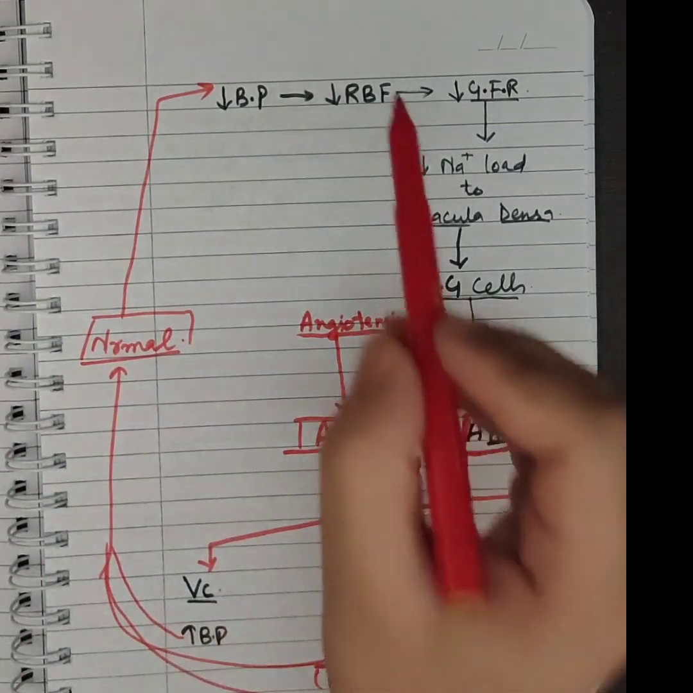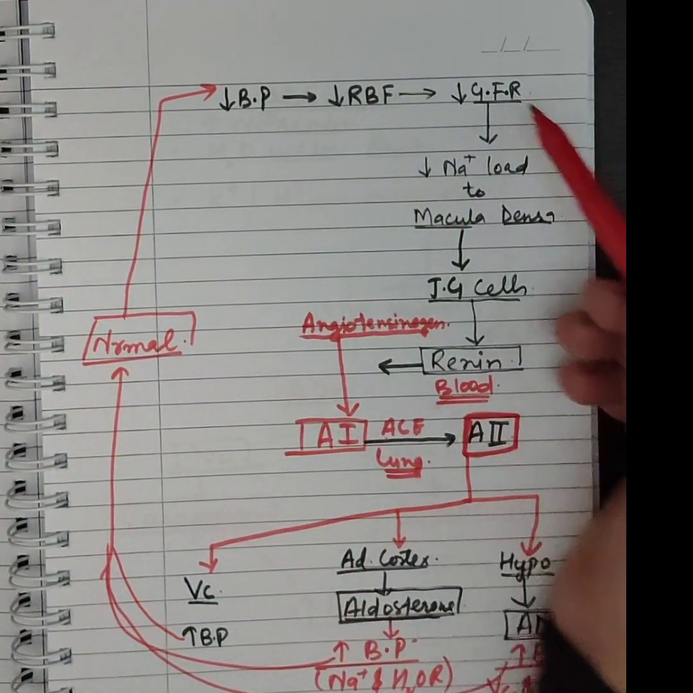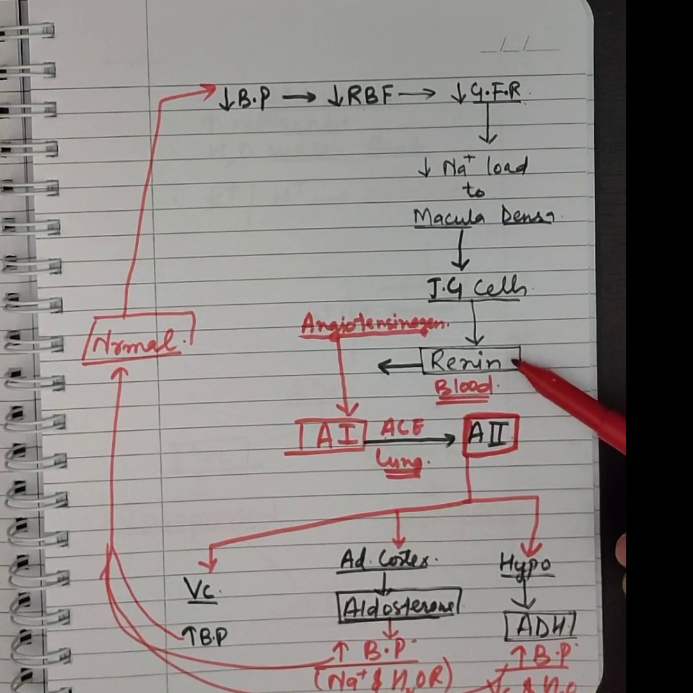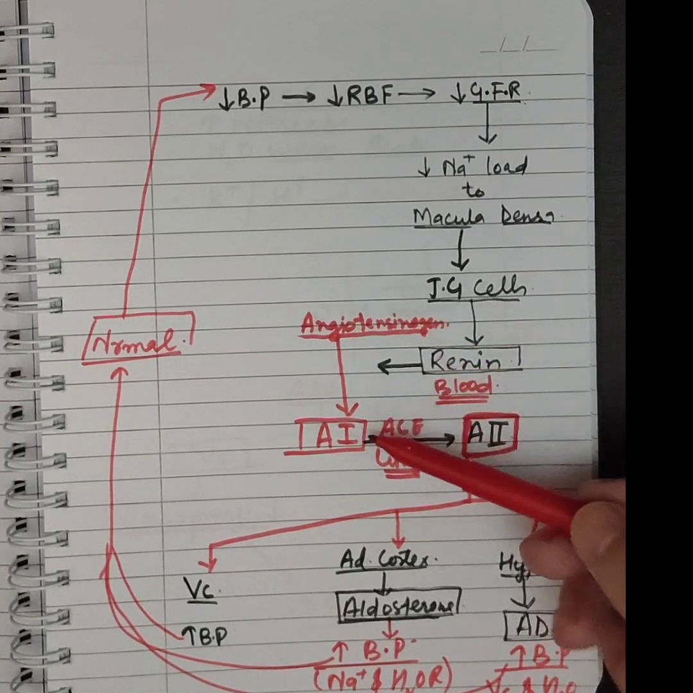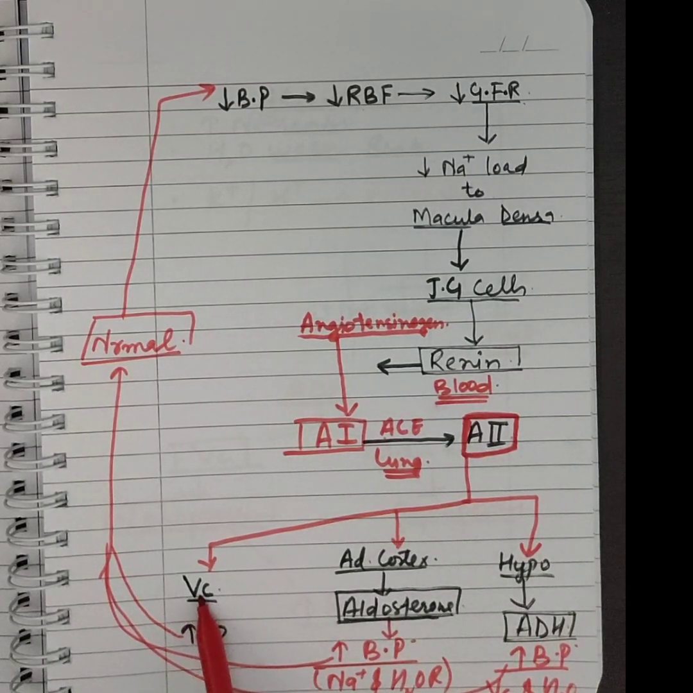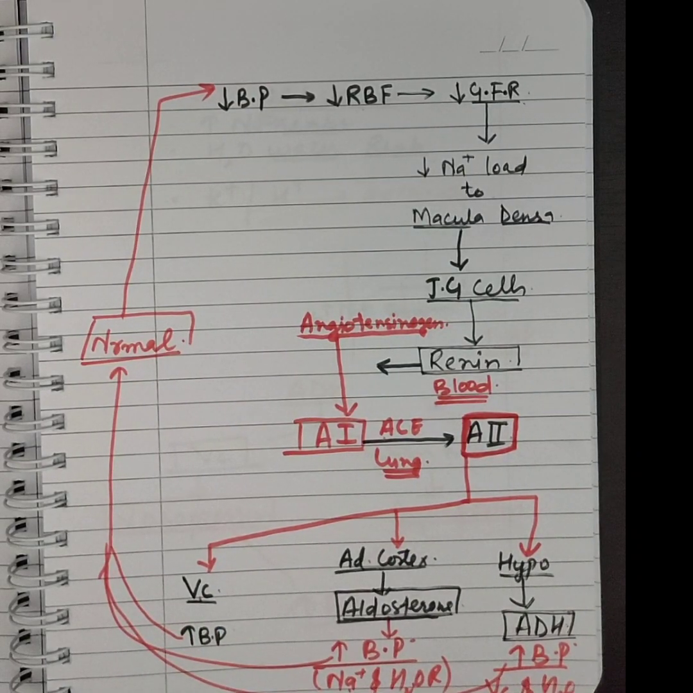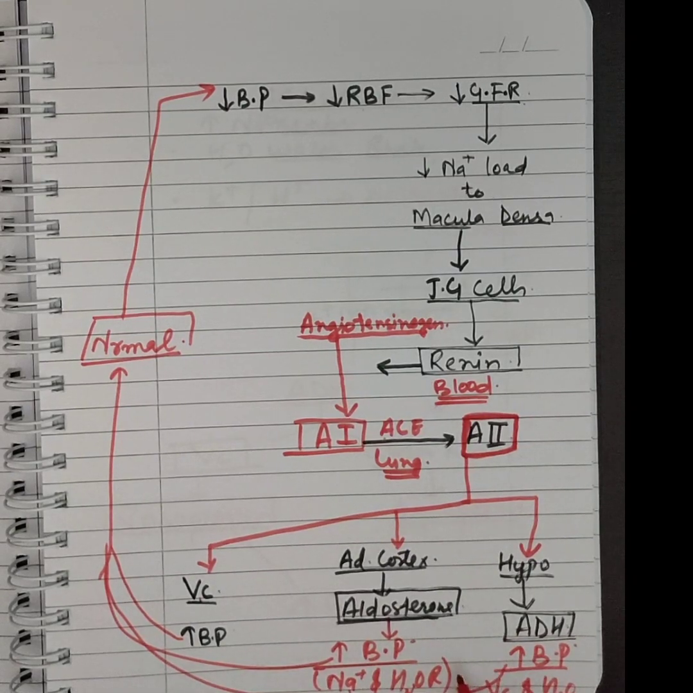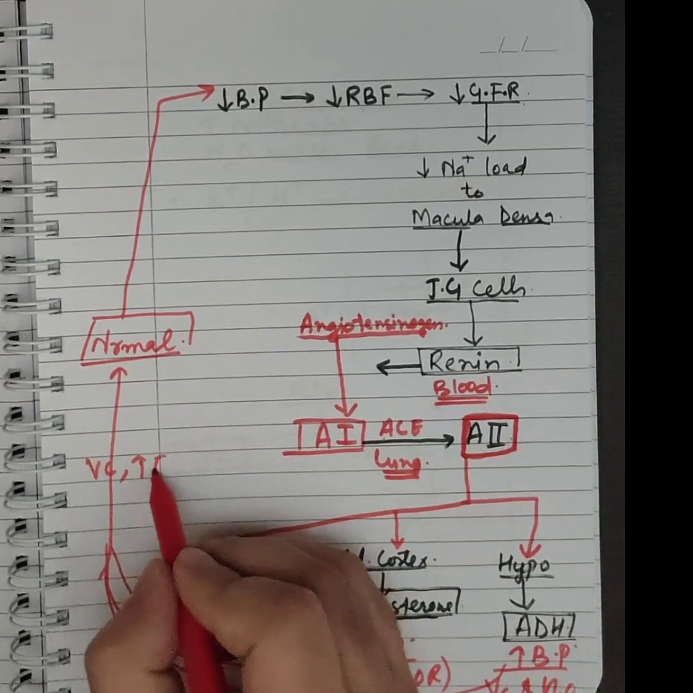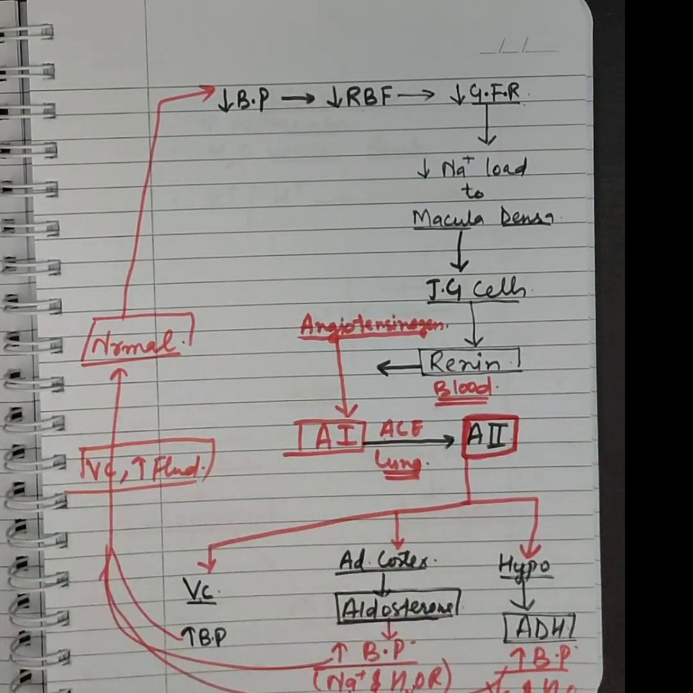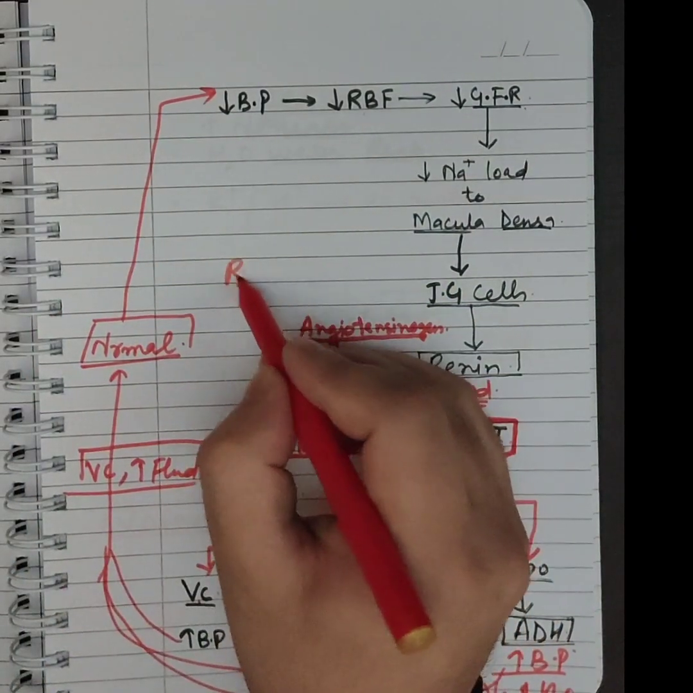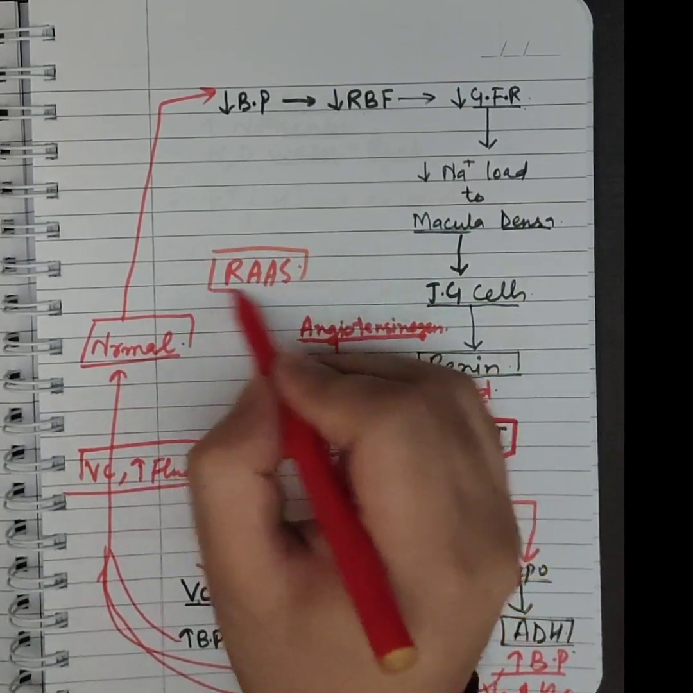First, there is decreased blood pressure, which causes decreased renal blood flow, which decreases the GFR. When GFR decreases, macula densa sends a signal to the JG cells to release renin. Renin acts on the angiotensinogen to convert it into angiotensin I. Angiotensin I is converted to angiotensin II, and angiotensin II does all the function. That is, it causes vasoconstriction, sodium and water reabsorption, and water reabsorption. All these three things increase the blood pressure, either by vasoconstriction or by increasing fluid in the body. They bring blood pressure back to normal, and thus our blood pressure is regulated. This is how the RAAS system operates.